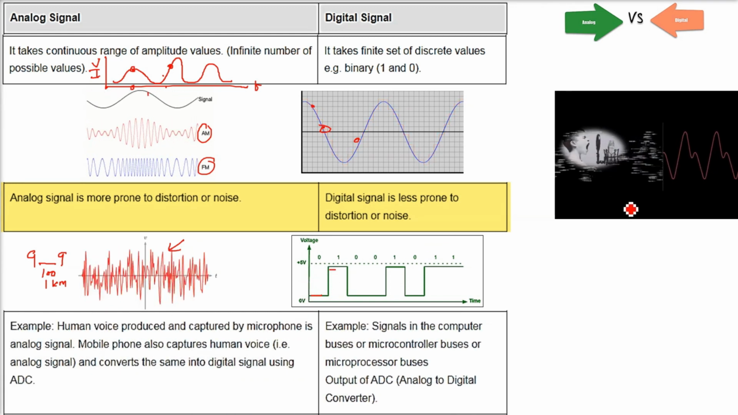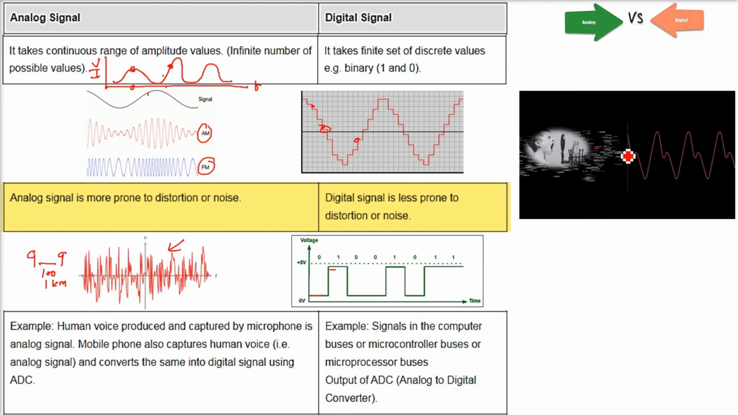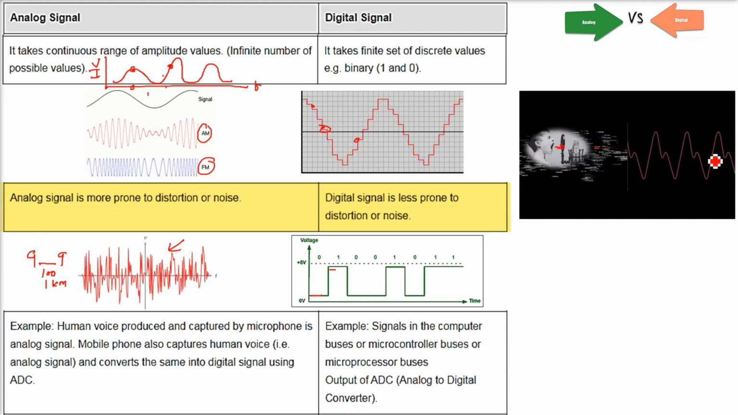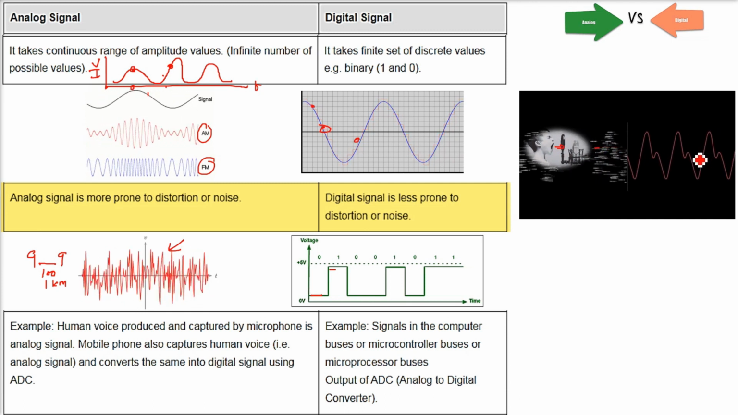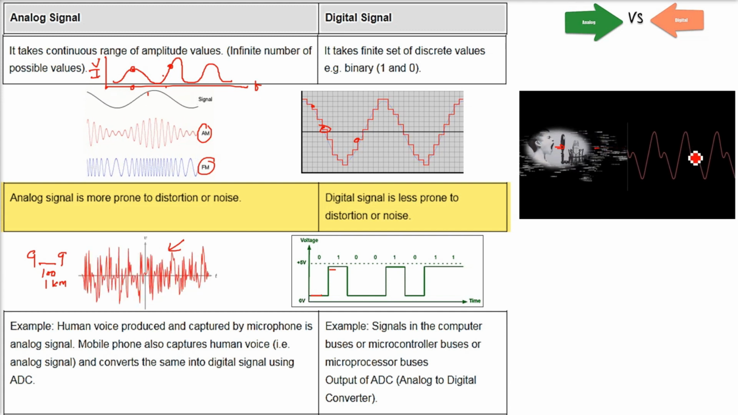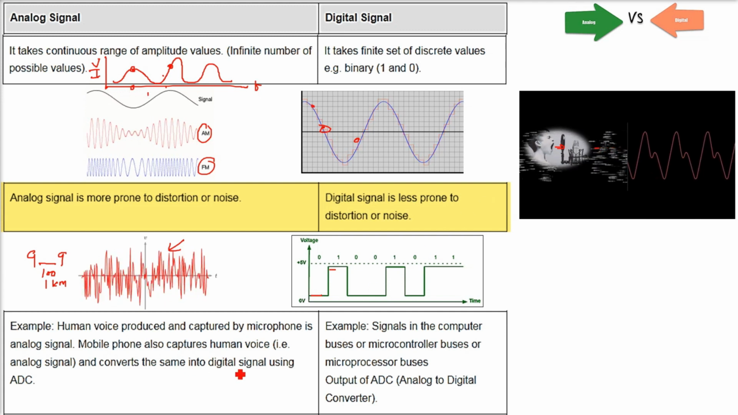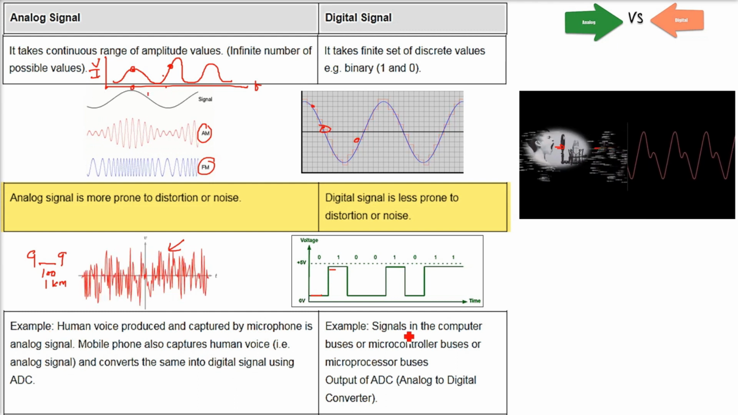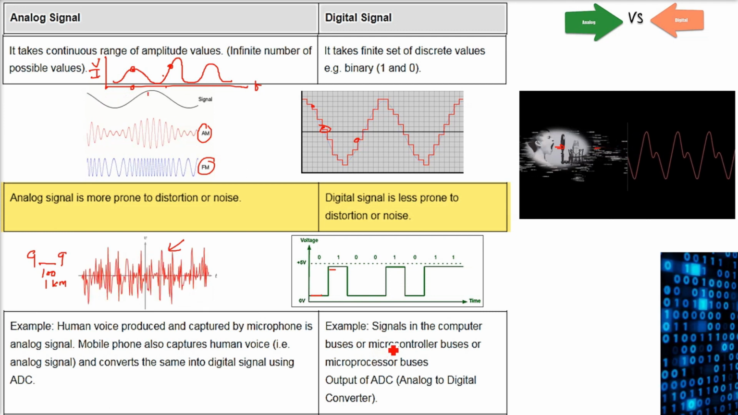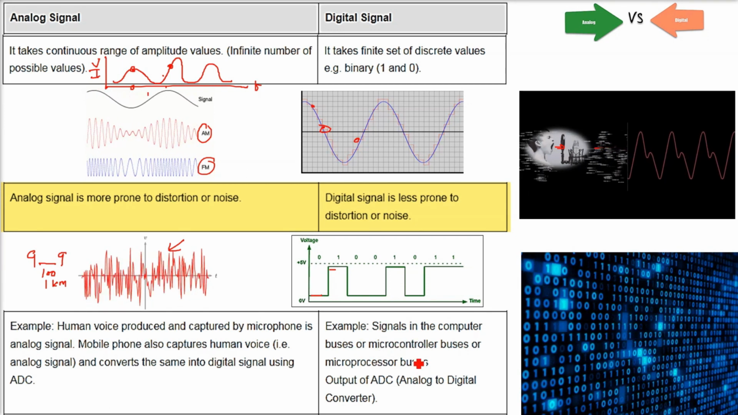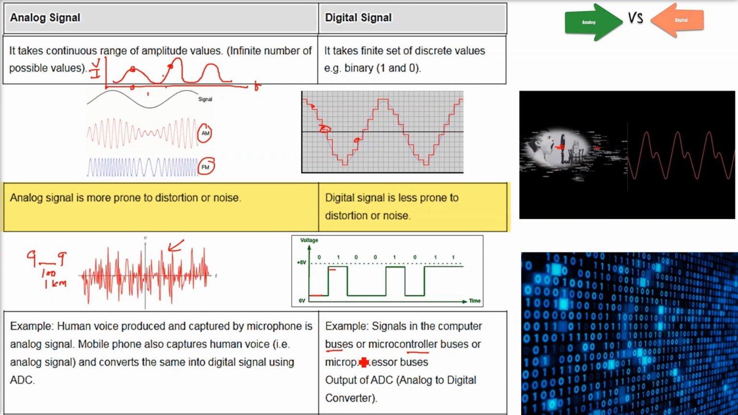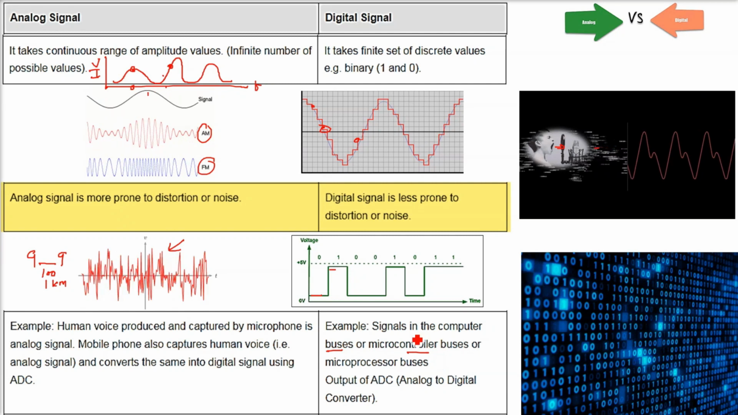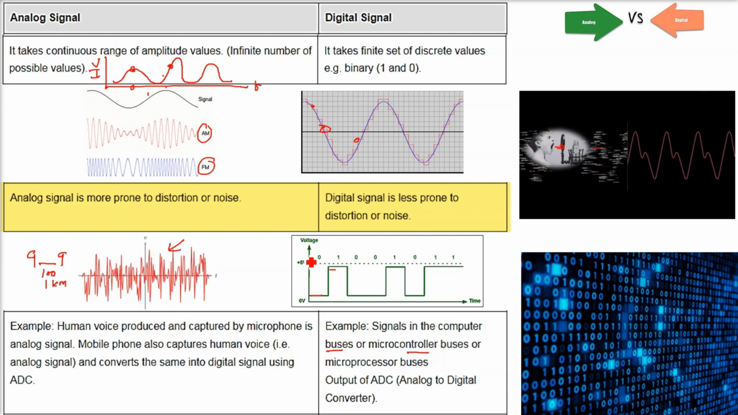Okay. Now let us take a certain example. Analog signal: human voice. These are produced and captured by a microphone. This is an analog signal. A mobile phone also captures the human voice. This is also an example of an analog signal, and it converts the same into a digital signal using the analog to digital converter. So the analog signal can be converted to digital, and examples of digital signals are the computer. The computer buses inside, the computer wires outside, your USB or any kind of earphone, they are producing and receiving digital signals.